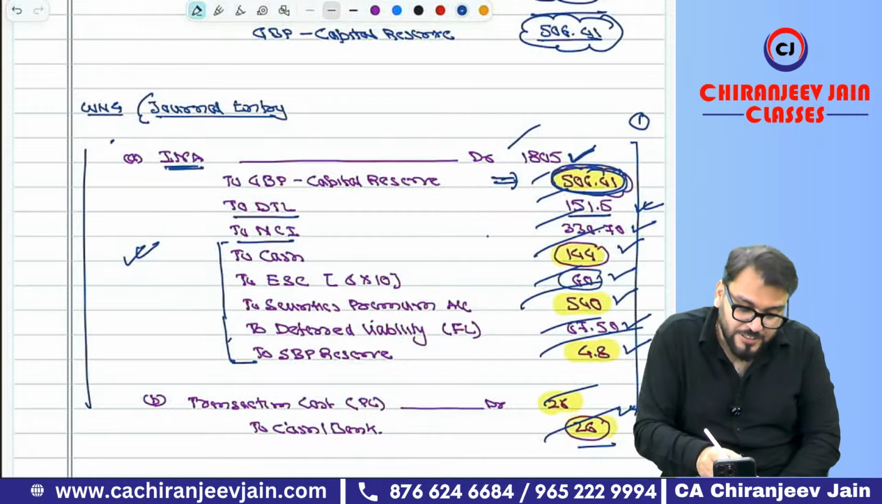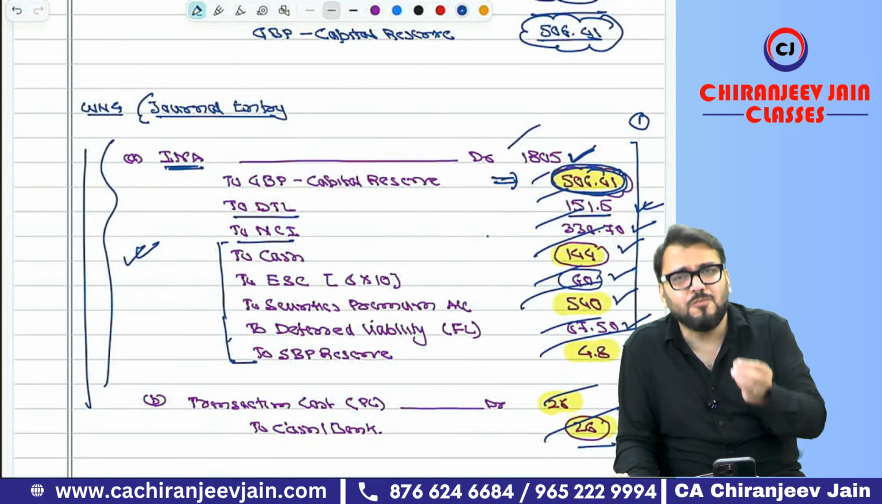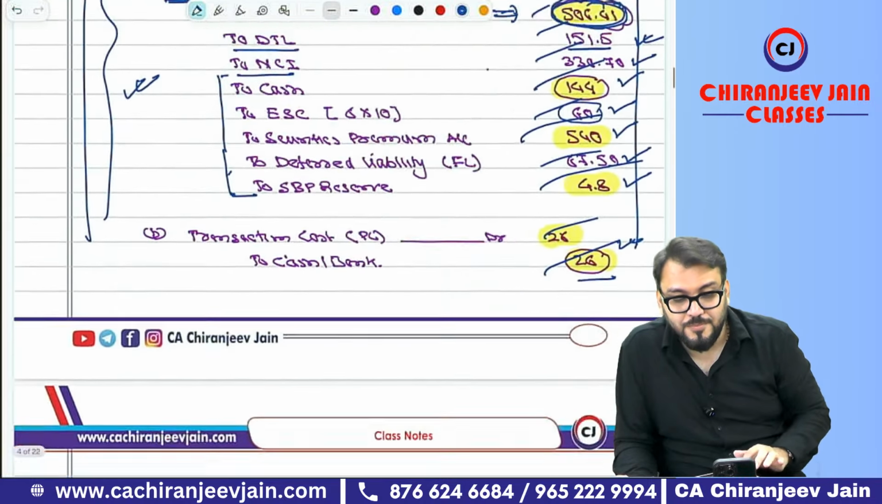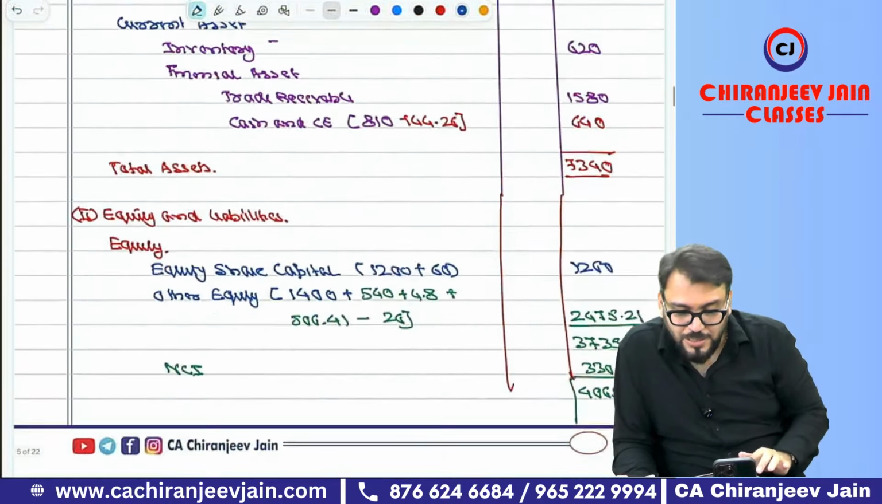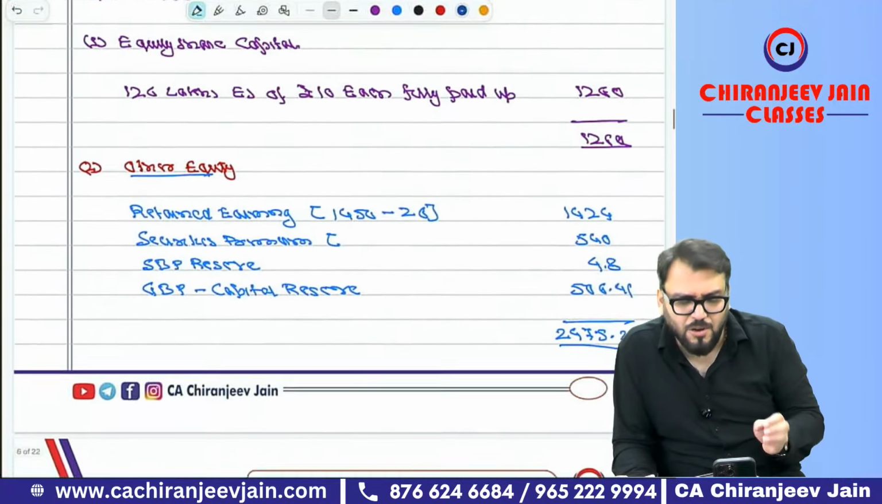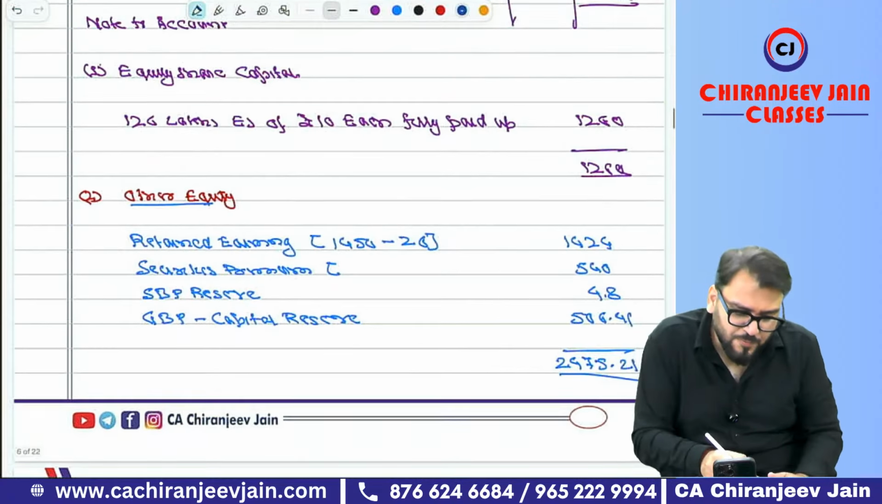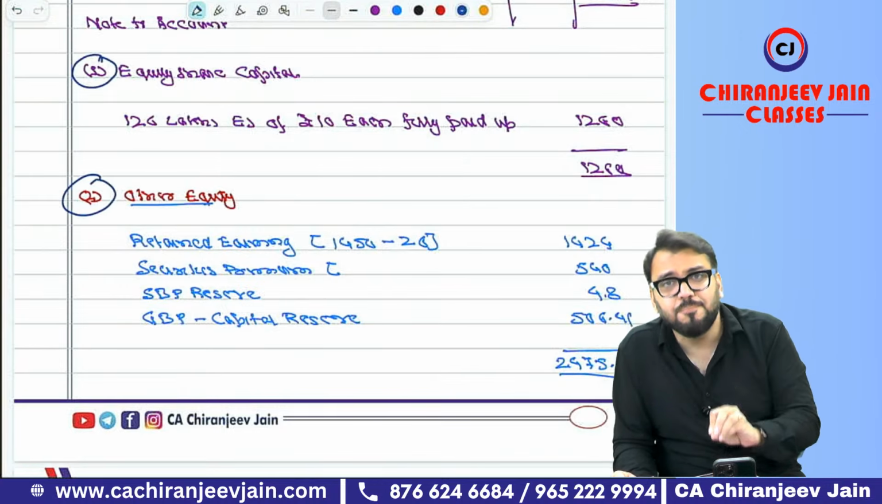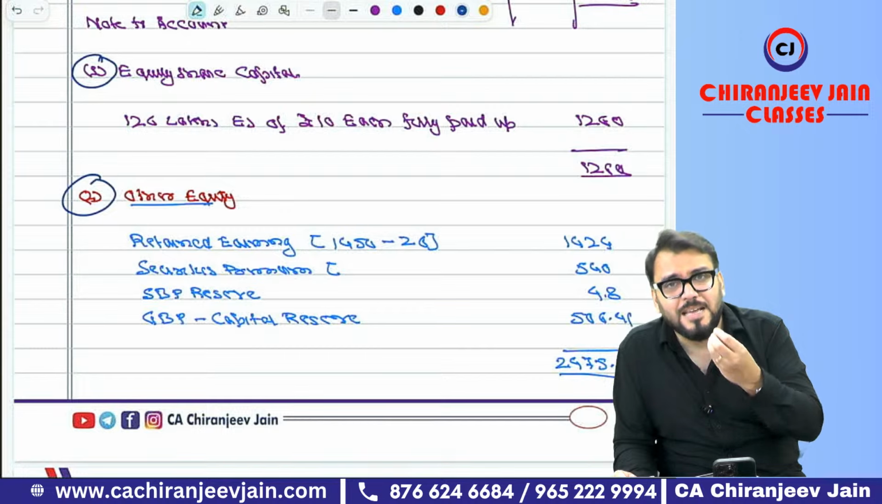Understood? So this is my suggestion. Pass this one journal entry. It will take 1 minute extra, but trust me, your balance will tally. Now happy? Now you can prepare the balance sheet. This is the balance sheet. You can just see notes to account. I will say notes to account only for equity, share capital, and other equity. If the time permits, then only you prepare. Otherwise, I will say leave it.